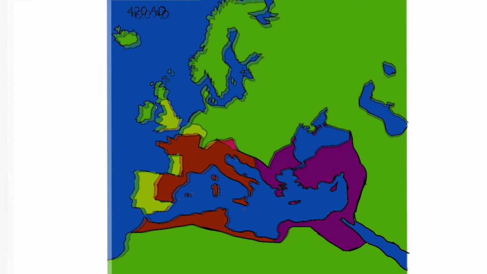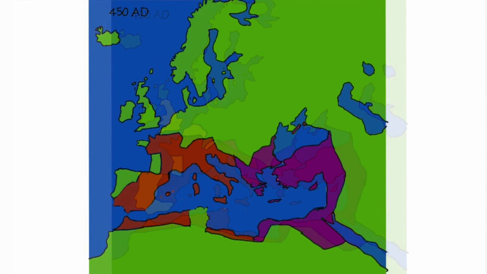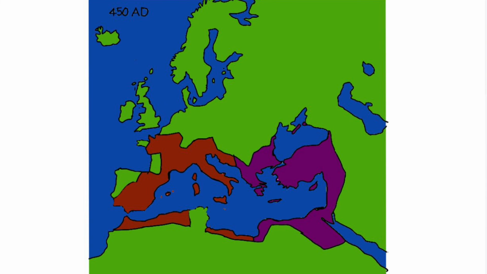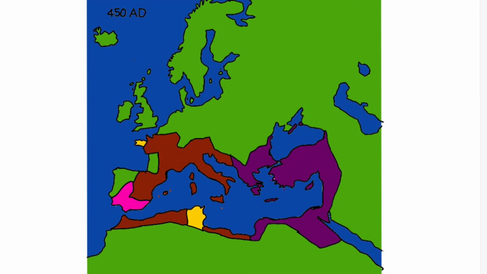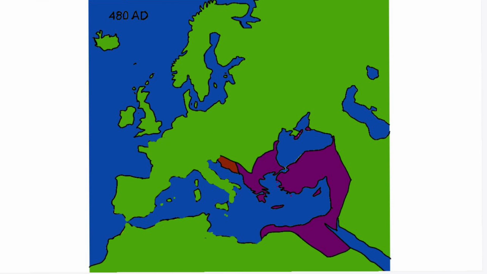The Romans had lost all the land in the UK, some land in Spain, some in France, and they only took a slight sliver of land near Italy. By 450 AD, the Romans lost some land in France and Africa, while they retook some land in Spain. But then by 480 AD, all the empire except the slight sliver next to the Eastern Empire was gone.